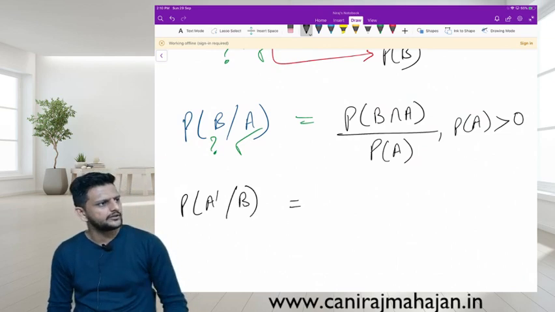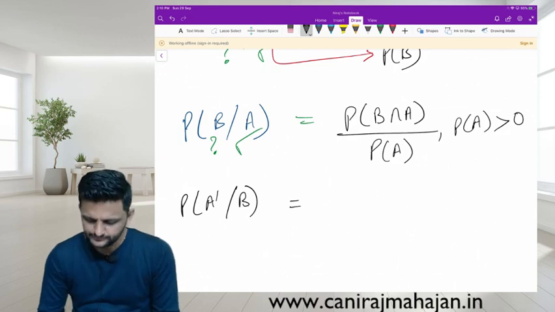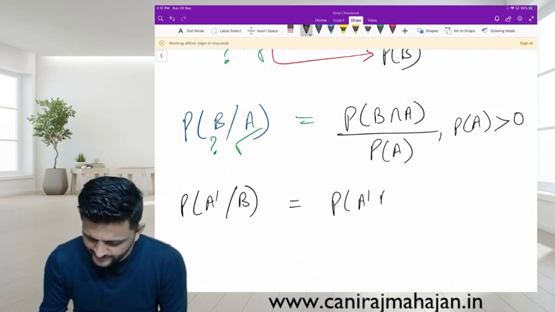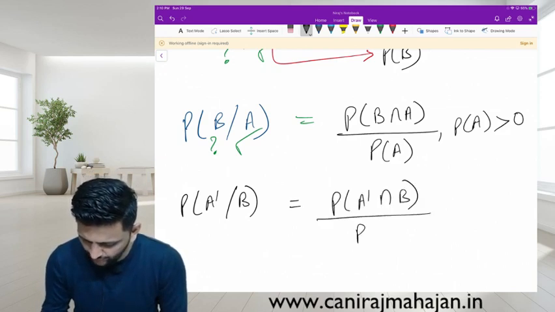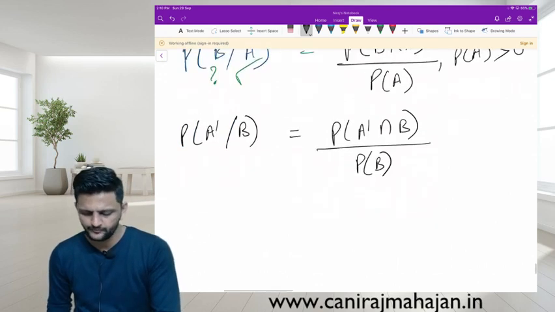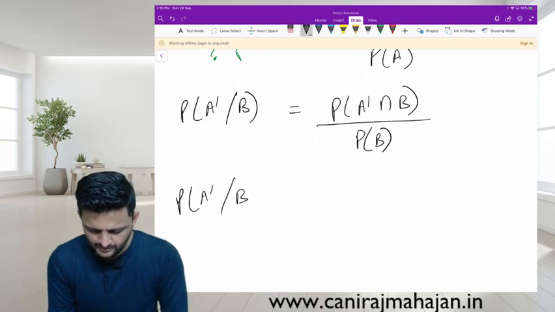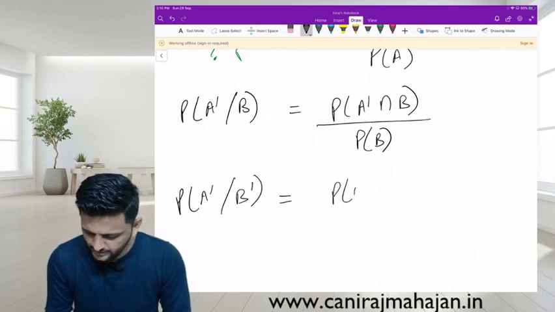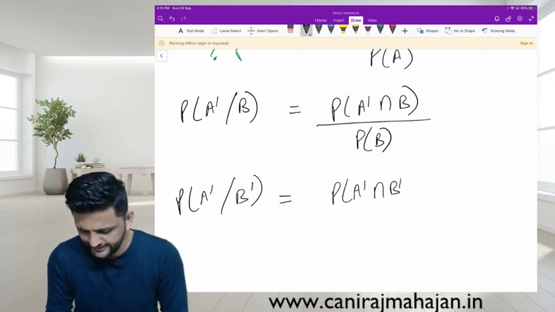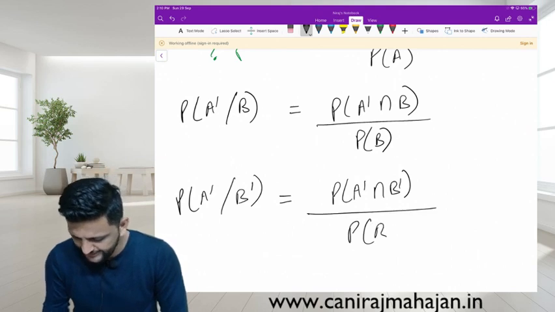So similarly, I made some questions up, if you remember. P of A dash given B. What formula can you make? P of A dash intersection B upon P of B. Yes or no? Very interesting, P of A dash given B dash, formula will be P of A dash intersection B dash upon P of B dash.